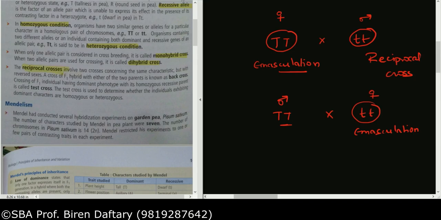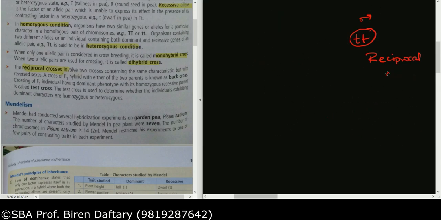Okay, now we come to the part which is called the back cross. What is the back cross? Now if you remember, back cross is the cross where you cross the hybrid with the parent. F1 hybrid is crossed with the parent.